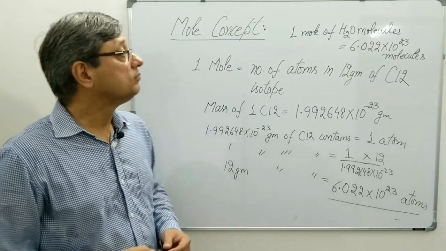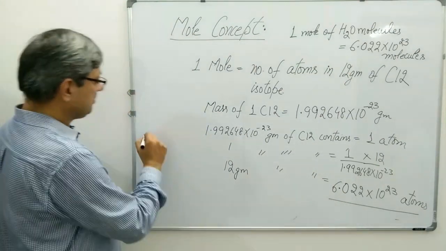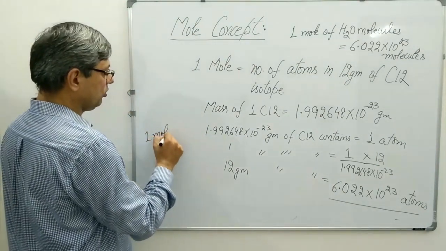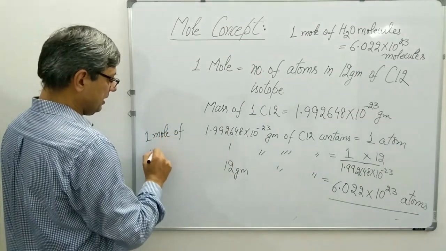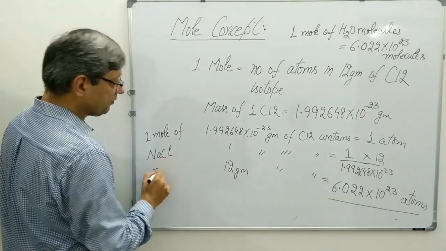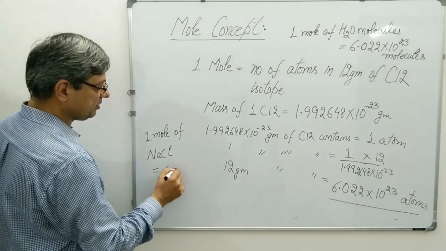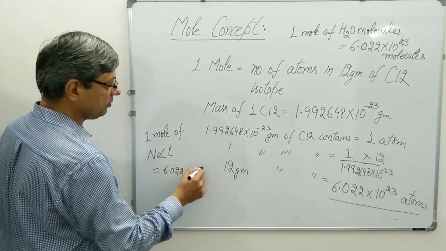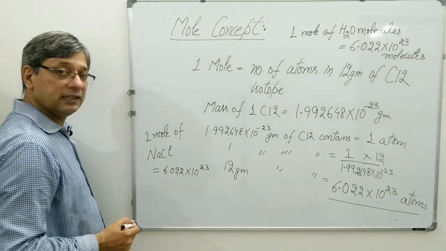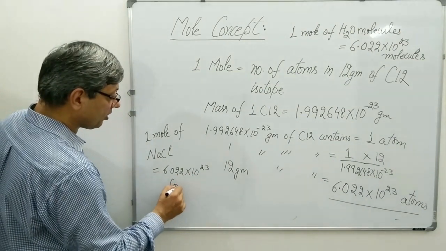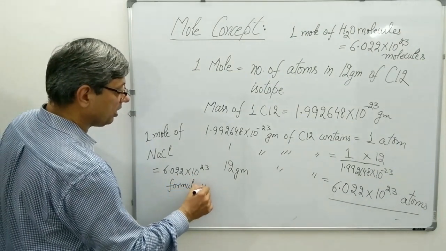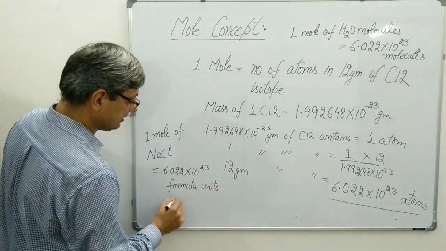We can also say 1 mole of NaCl. Then it will be termed as 6.022 into 10 to the power 23 formula units of NaCl.